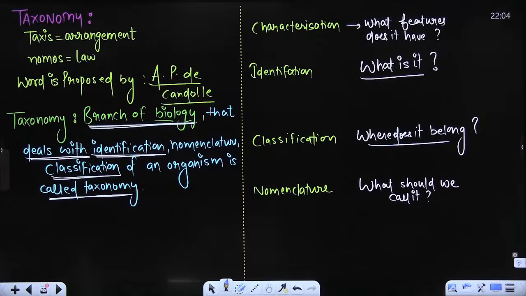So if I have to define it, what will I say? So identification is, can I say that? First I will start with the characterization.